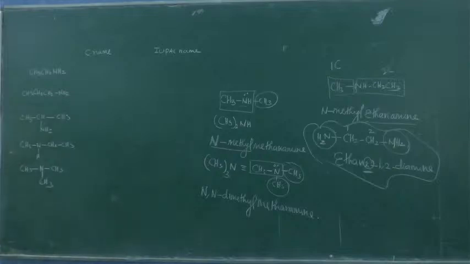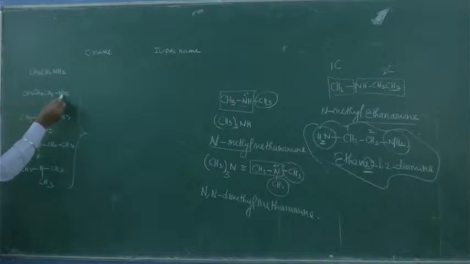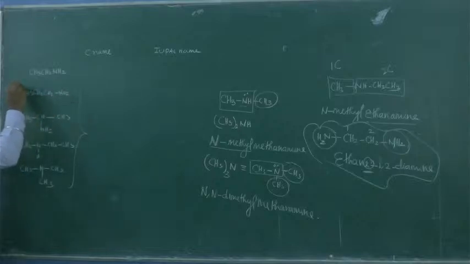Is it clear? Yes, sir. Now look at this one. Look at these four. What is the molecular formula for this? The molecular formula is C3H9N. C3H9N. So how many isomers are possible for this formula? 4.